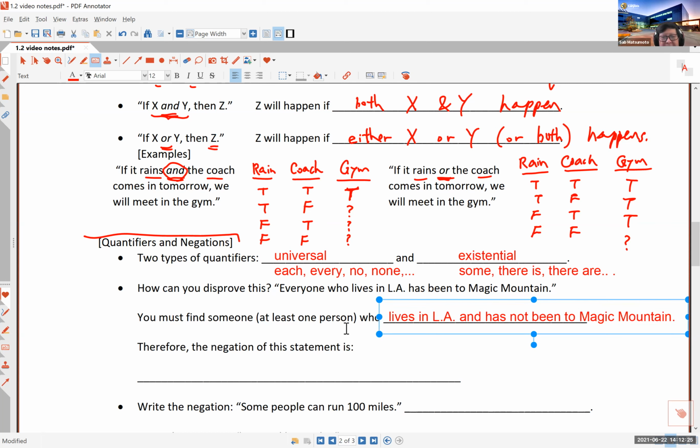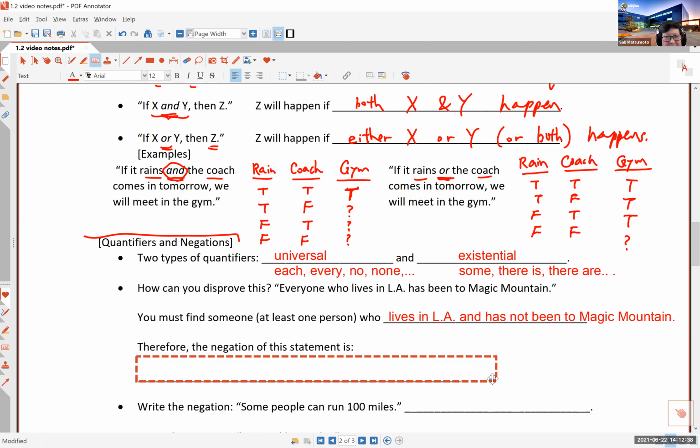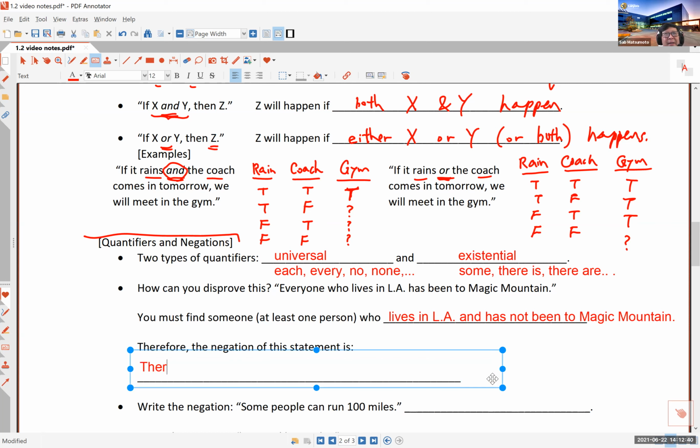So that is the negation, in a sense, of what I just stated here. Therefore, the negation of the statement, everyone who lives in LA has been to Magic Mountain, is the statement that there is at least one person who lives in LA and has not been to Magic Mountain.